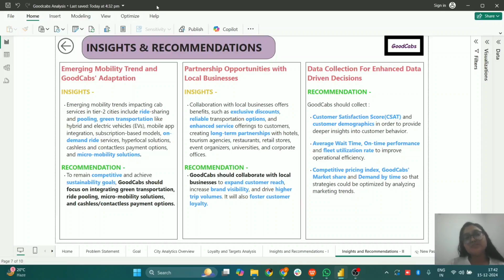The cab services could be generated more for better customer experience and more customer reach. So it is recommended that all of this data should be collected so that more strategies could be developed for enhanced customer experience and higher trip volumes, and thus higher revenue generation for GoodCabs.